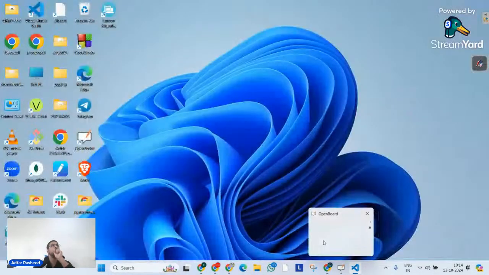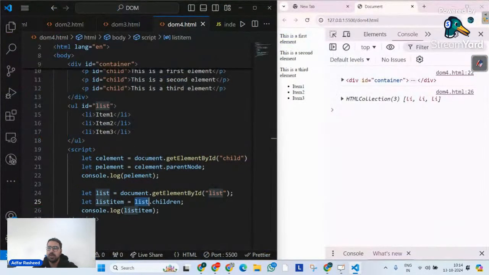There is one another method that you might come across while creating a web application. It's called next element sibling. Whenever on a particular node you implement the method called next element sibling, this method is going to return the next sibling element. What does that mean? Let's try to understand it.